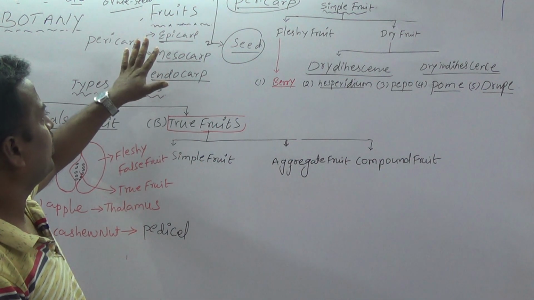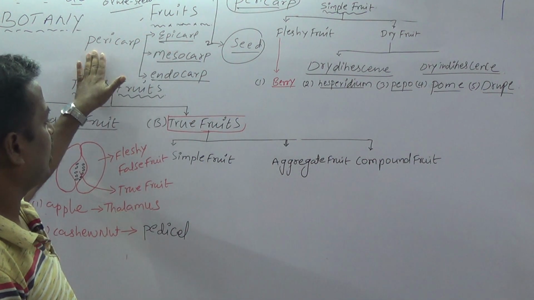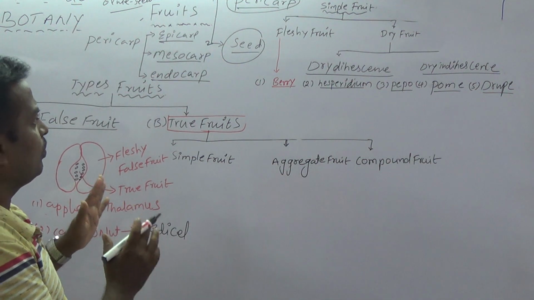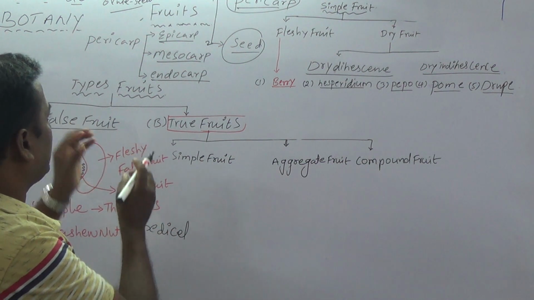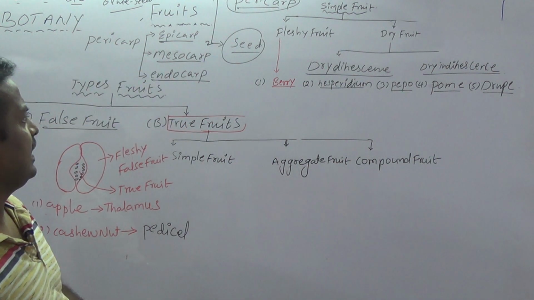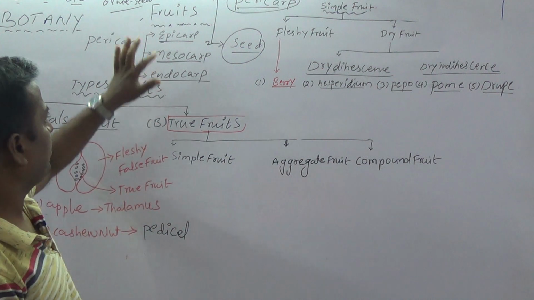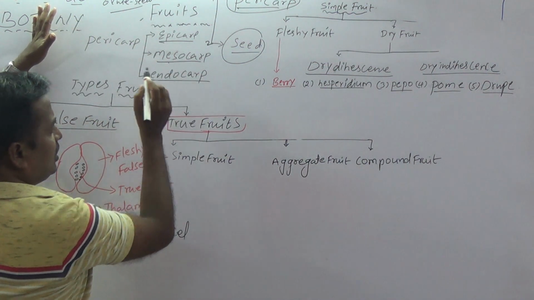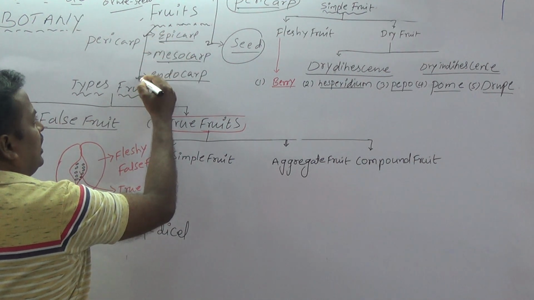It's very important for NEET and EAMCET examination. What is the nature of the pericarp in all fruits? Not in a particular fruit. All fruits in your syllabus, pericarp is needed information. So the pericarp is mainly of three types: epicarp, mesocarp, endocarp. Epi means outer layer, meso means middle, endo means inner layer. Now this is the outermost layer, now this is the innermost layer.